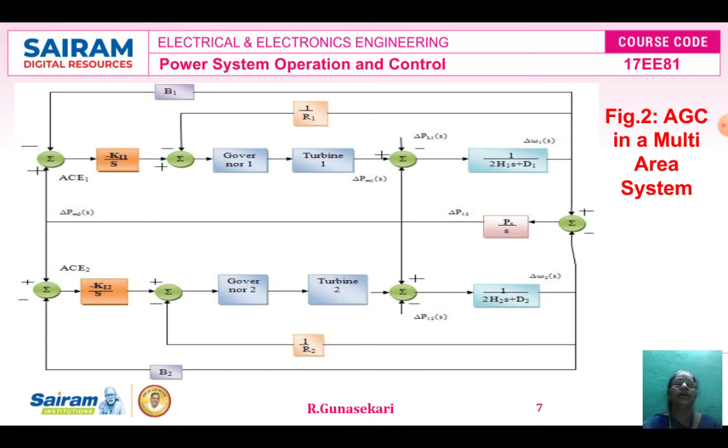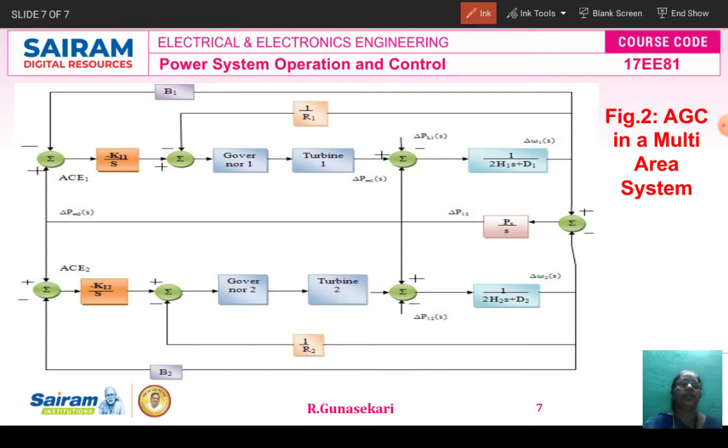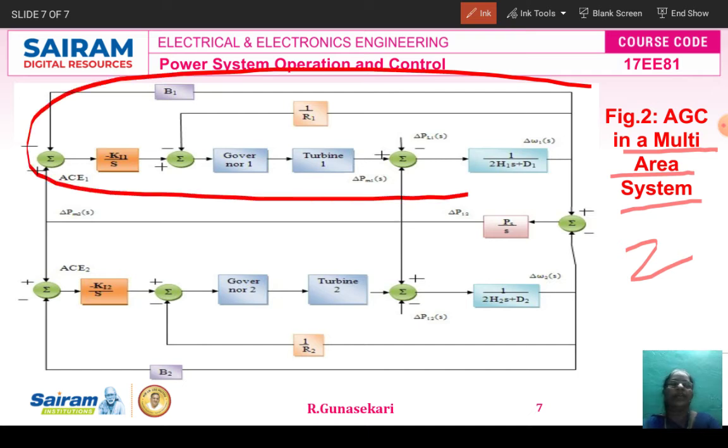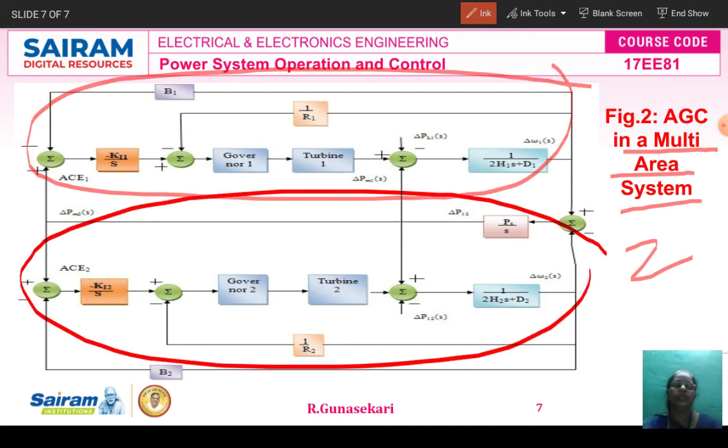Now you see the automatic generation control in the multi-area system. Multi-area means we are taking two areas. So this is area 1, this is area 2, and this is called the AGC multi-area system. In area 1, this is the comparator, which takes the area control error, ACE, and then minus Ki1 by s, this is the integral controller block. Okay, so this is the comparator.